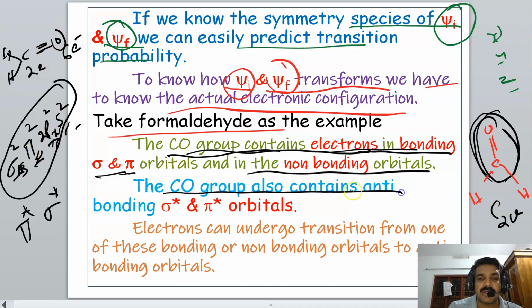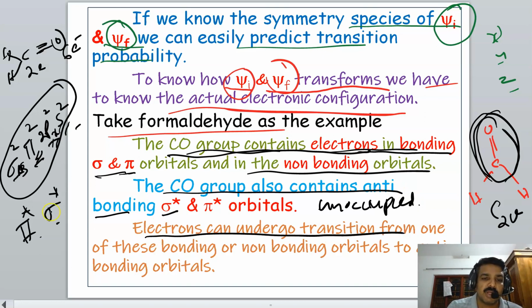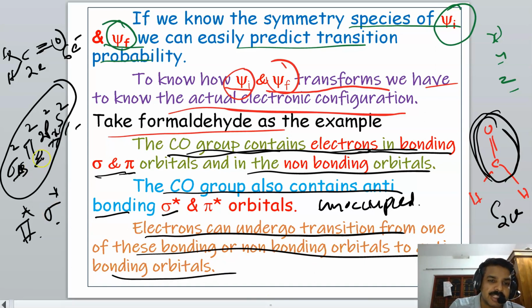And the CO group also contains anti-bonding sigma star and pi star orbitals, which are unoccupied, or empty. Electrons can undergo transition from one of these bonding or non-bonding orbitals to an anti-bonding orbital. That is, the transition may be from sigma to pi star, or pi to pi star, or pi to sigma star, or from the non-bonding orbital 2px to pi star, or 2px to sigma star, or s2 to pi star, or s to sigma star.